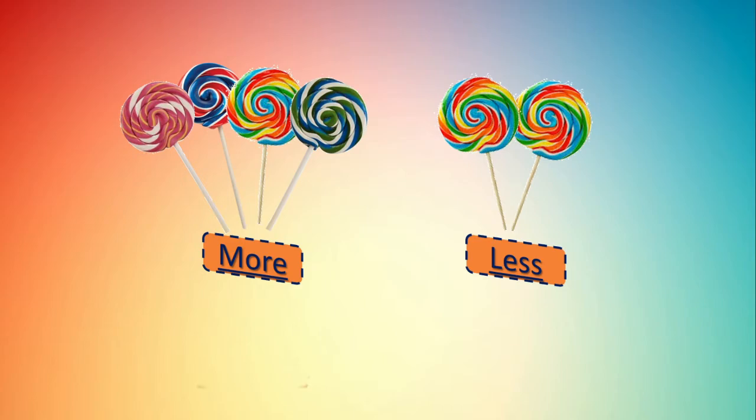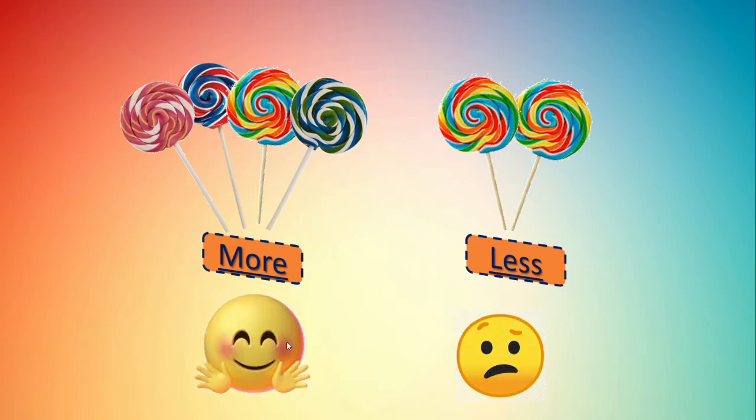Okay? Yes, here this emoji is showing more. It is spreading its hands and it is showing there is more. And this emoji it is telling this is less. Very less, only 2 lollipops. Right?